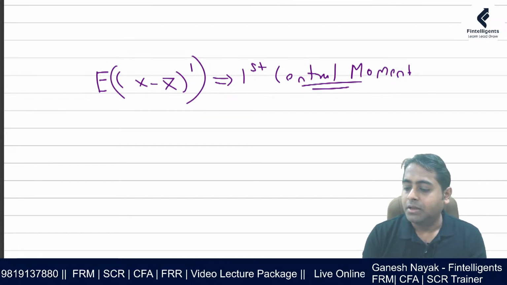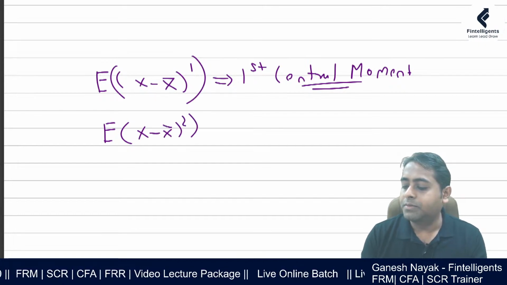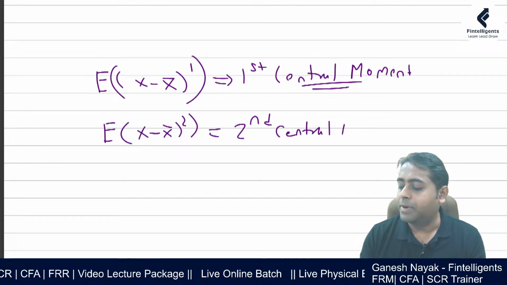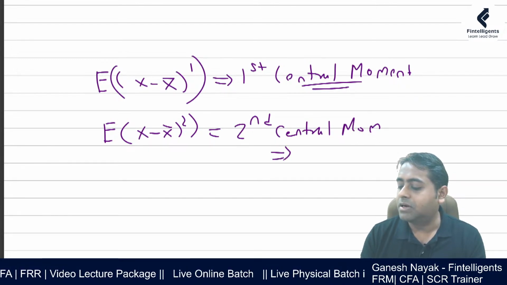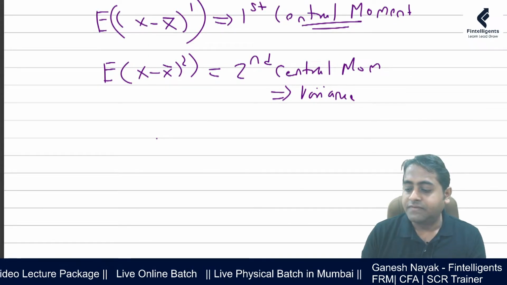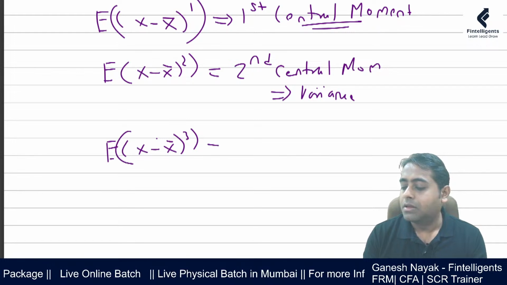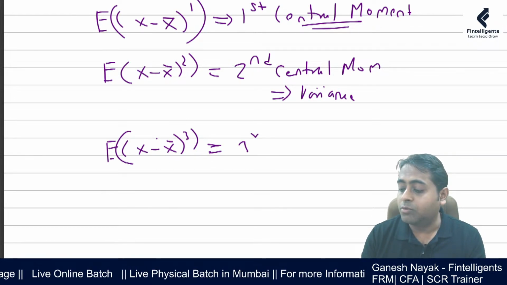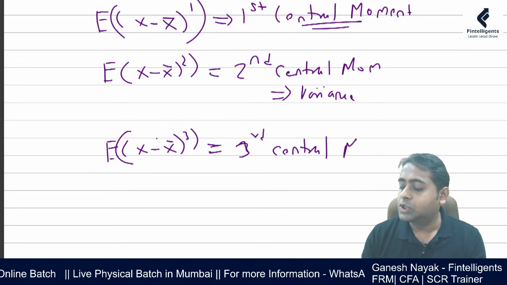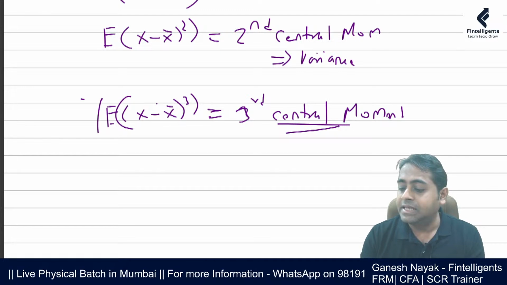If somebody asks me to calculate the second central moment, do you realize this is nothing but your variance? If somebody asks me to calculate the third central moment, then this third central moment will help you find the skewness. But what is the problem? This third central moment is not easy to interpret.